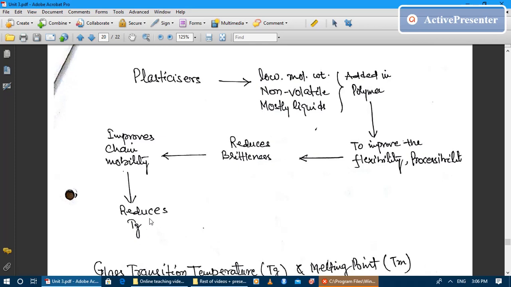In case of polyvinyl chloride, PVC, if we increase the amount or weight percentage of the plasticizer, we will see that the viscosity of the polyvinyl chloride is continuously decreasing with respect to the increase in the weight percentage of plasticizer being added to it.